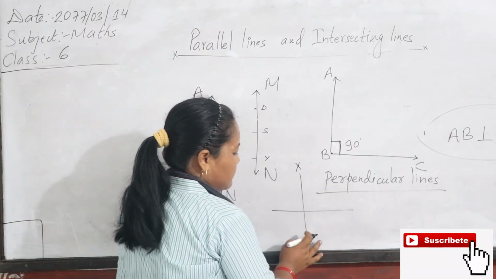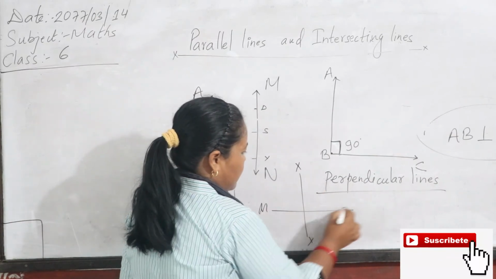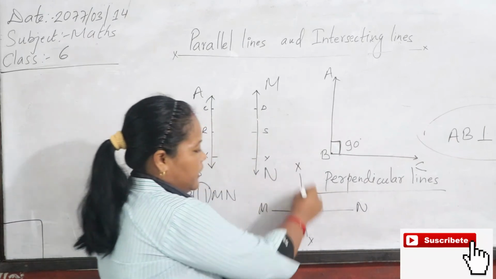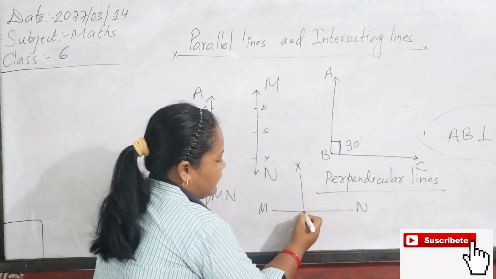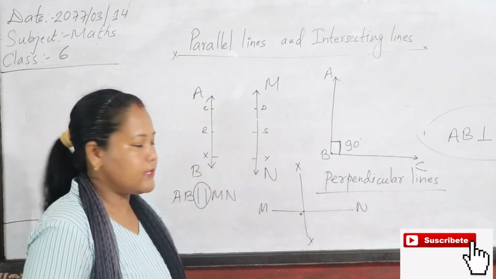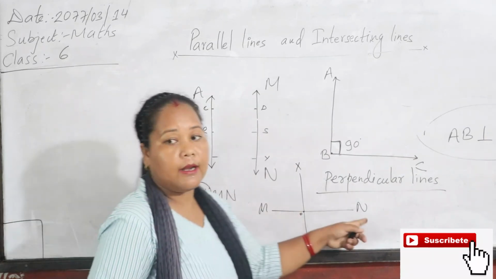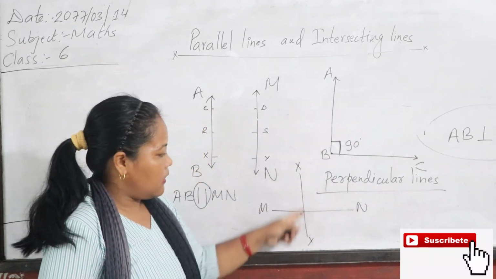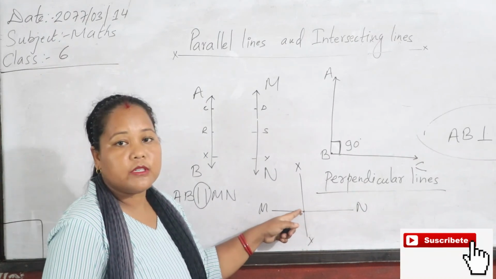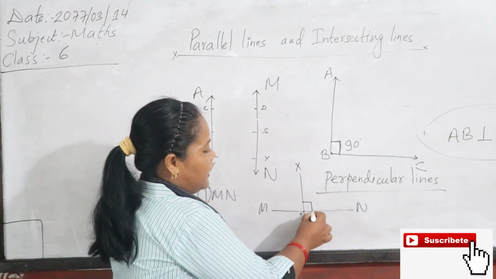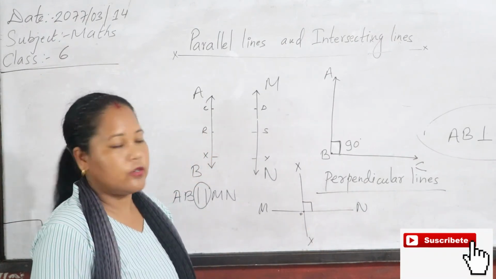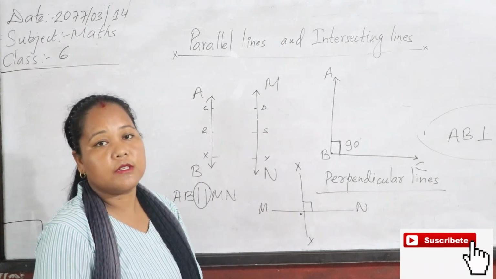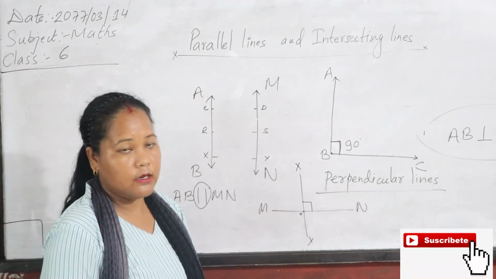XY line and MN line, they intersect each other at a point O. XY line and MN line intersect each other at point O and they form a 90 degree angle. So these are perpendicular lines. Okay, students?